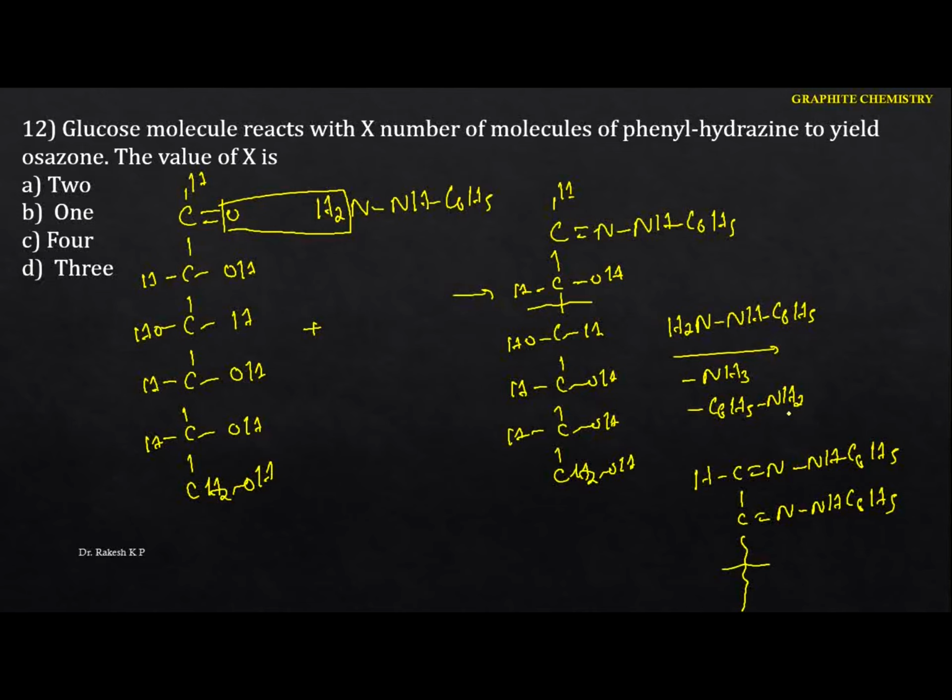Now identify here: you require 2 moles of this. Out of the 2 moles, one gets reduced to ammonia and aniline. The one more mole of hydrazine changes to the respective osazone. This is 1 mole, here is 2 moles. Hence 3 moles of phenylhydrazine are used to get glucose osazone. The option is D.